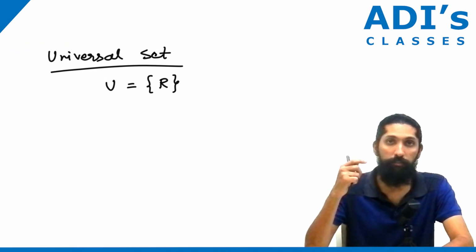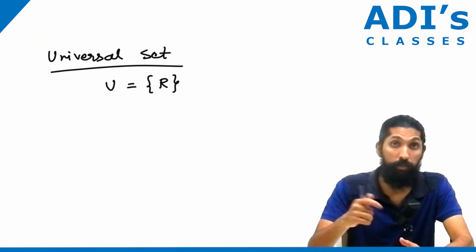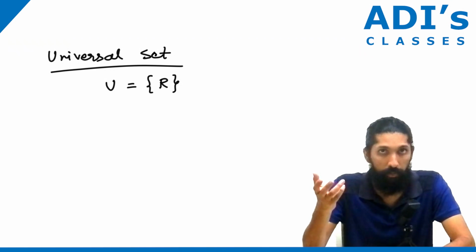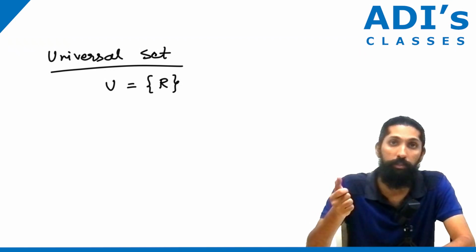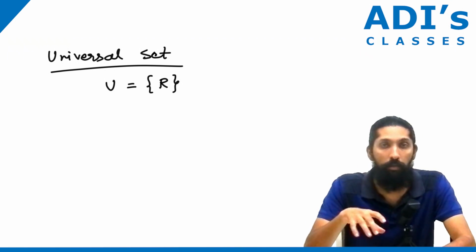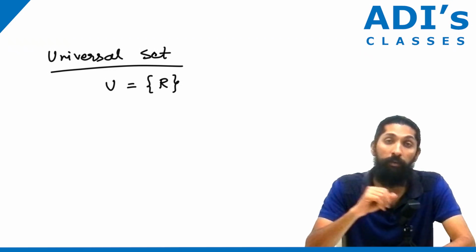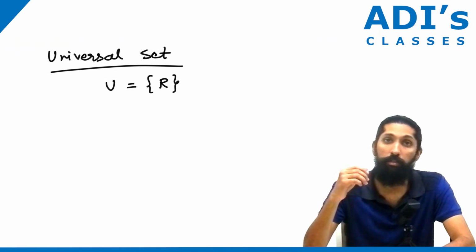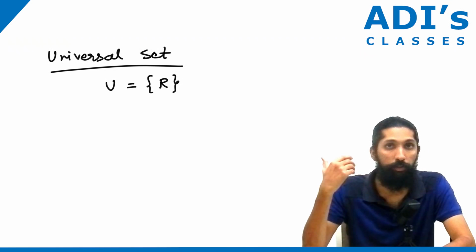Whereas in different scenarios, suppose, for human beings, when we talk about the universal set, we consider the set of people in the world, everyone. This is how we take the universal set.